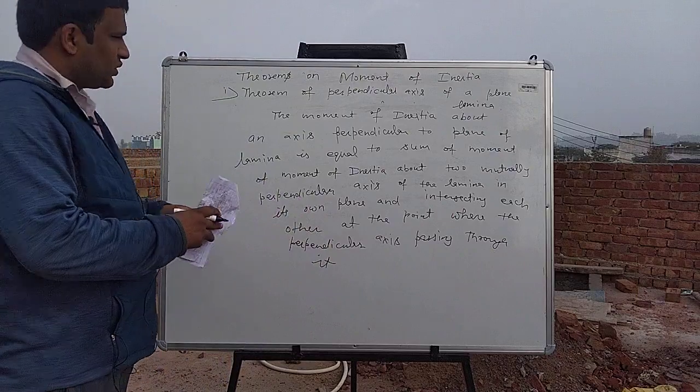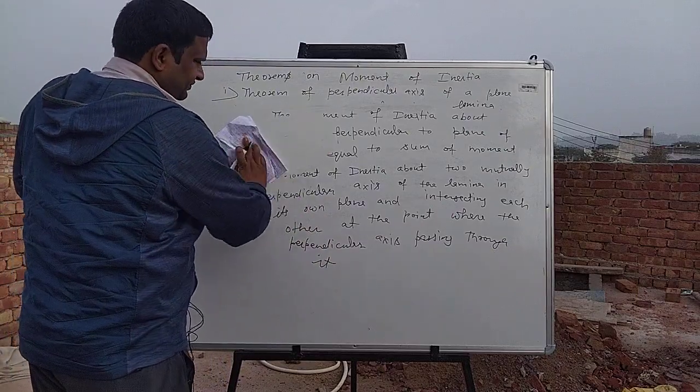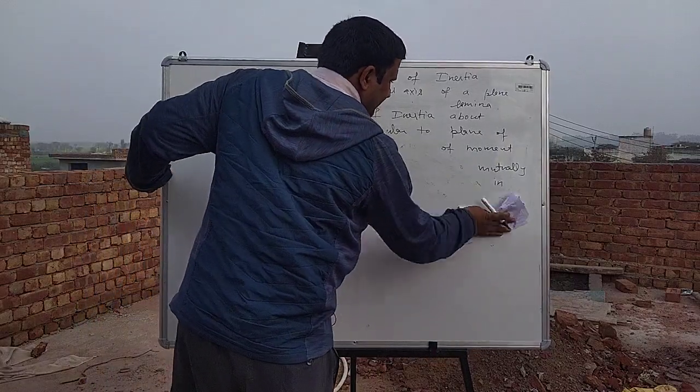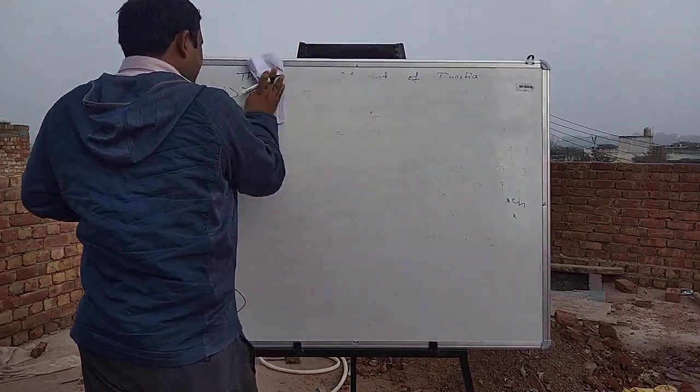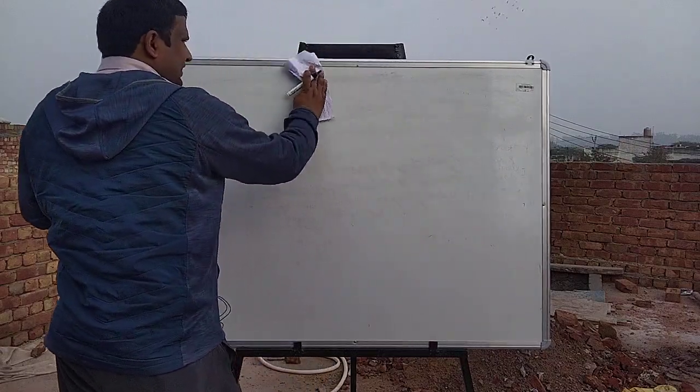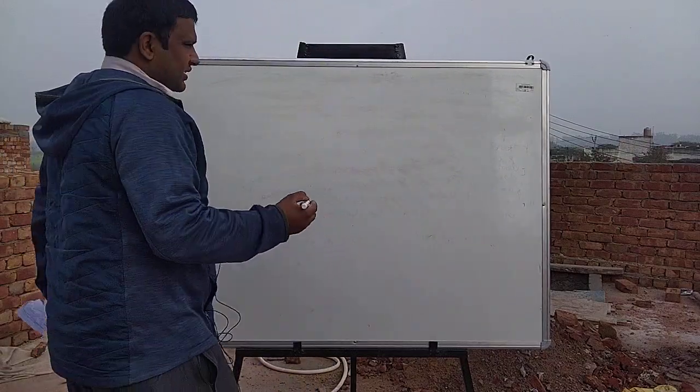So proof of this theorem is as follows. This is the statement. Now proof, उसके लिए क्या करेंगे? हम एक प्लेन लेमिना ड्रॉ करते हैं.